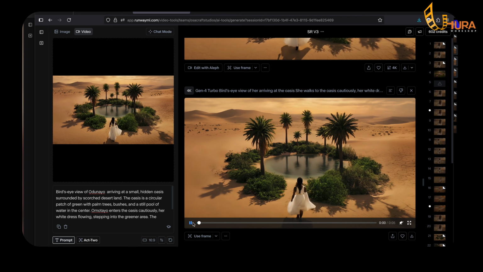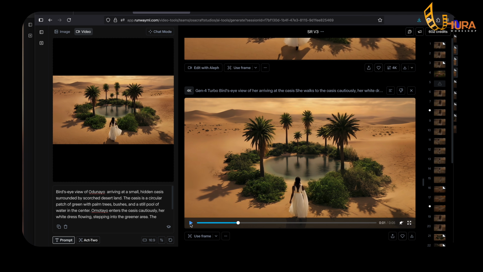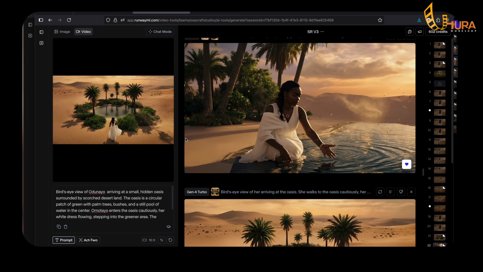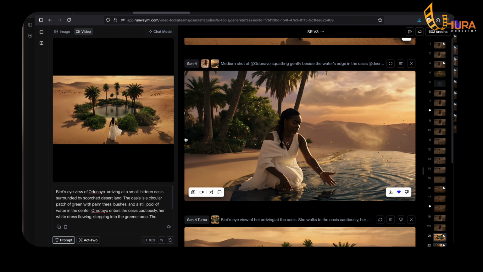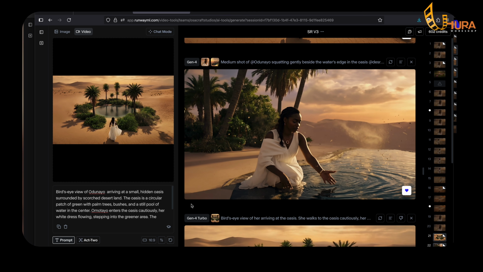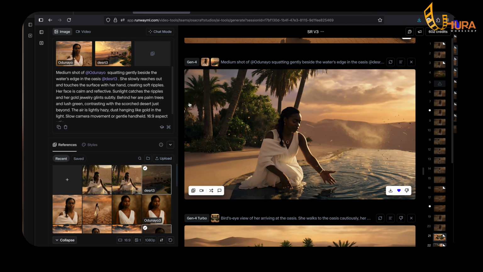So what do you think? I think this is powerful. This is great. Now, because I'm telling a story, I just don't want her to walk into the oasis. I also want another shot where she's sitting by the oasis and playing with the water. So for that, what did I do? If you check, I did like two scenes there, one where she's singing and one where she's not saying anything, just playing with the water. This is the image that I first of all generated. If I click on reuse settings, it takes me back here. Medium shot of Atodunwayo squatting gently beside the water's edge in the oasis at Desert 3, which is this image.